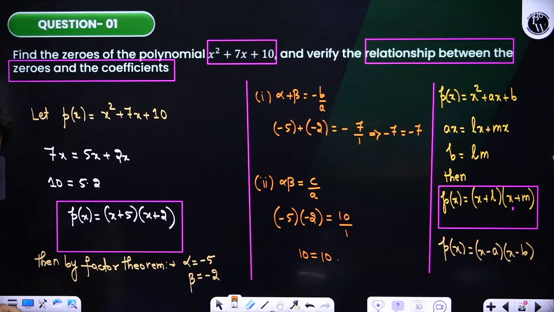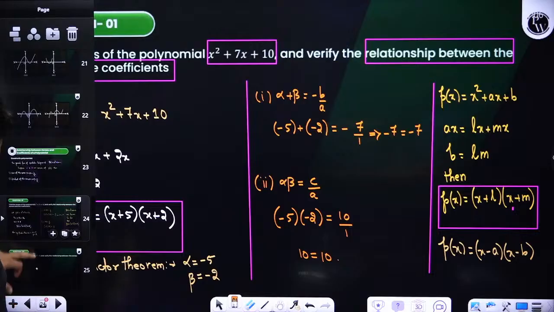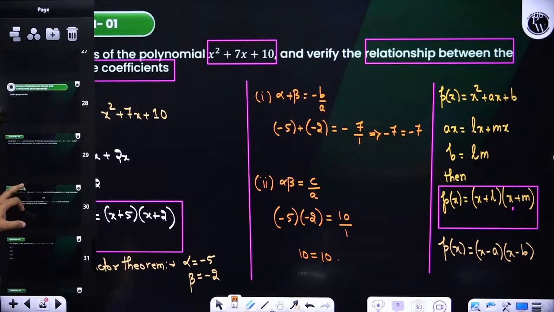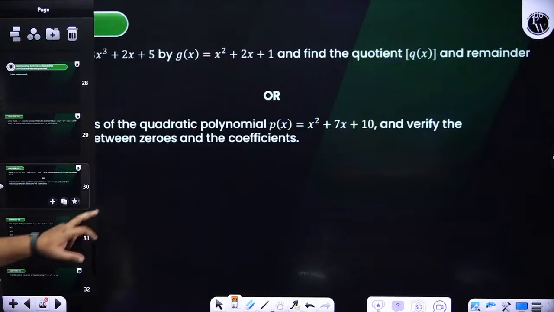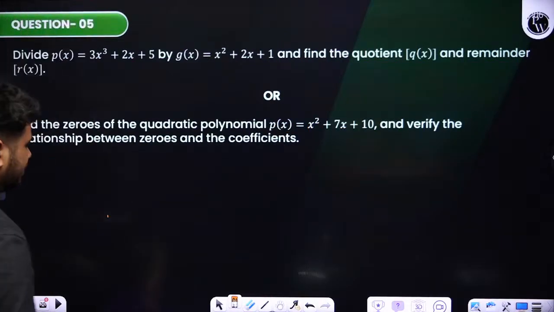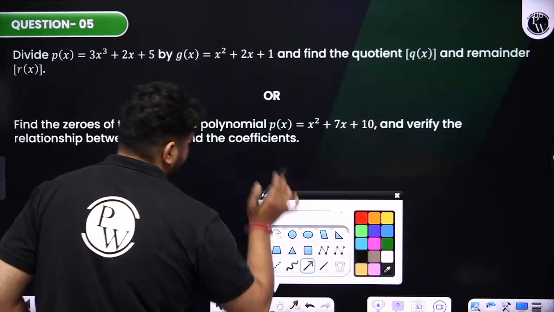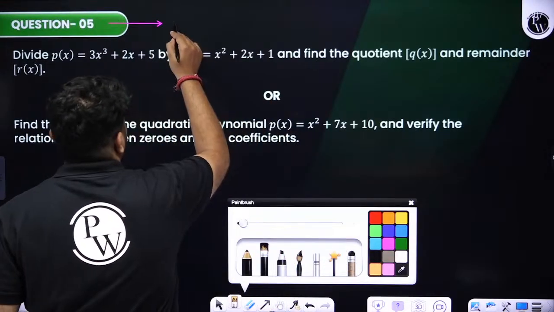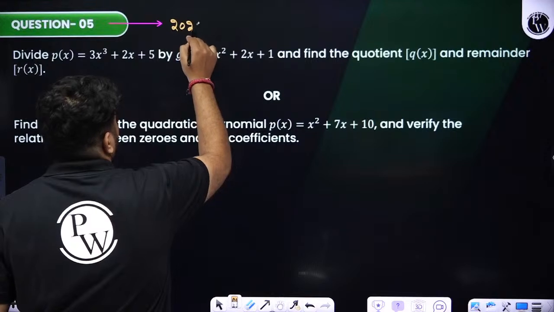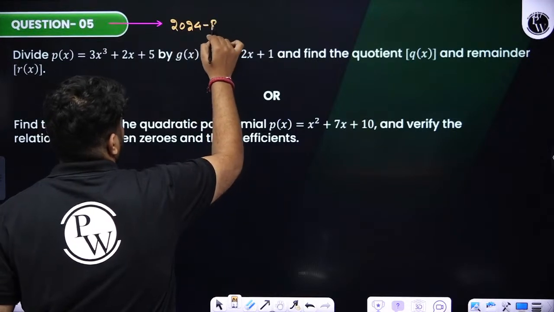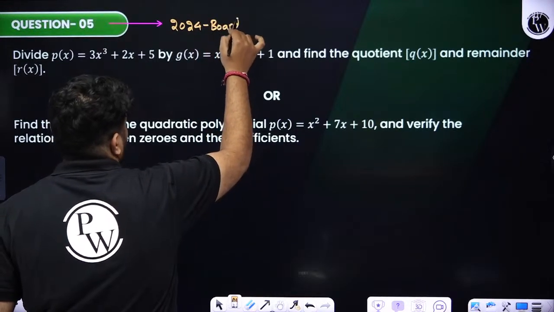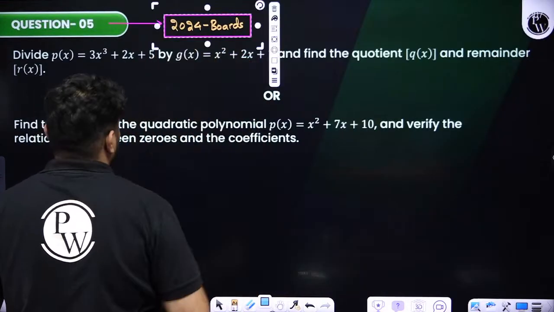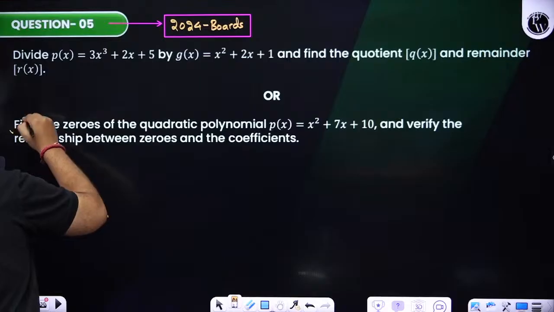Clear? Any confusion? Now let us do one problem over here. Look at this. Same problem, look. It will come in your board exam. Okay. So this is 2024 board exam problem. 2024 boards. This is the same problem which we did now.